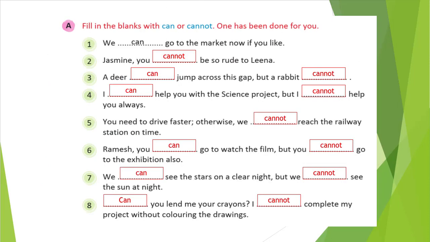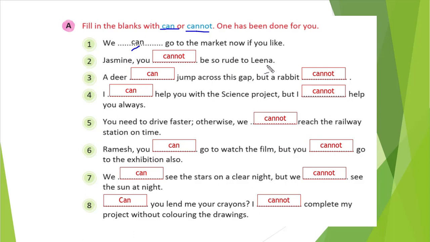Here you see fill in the blank. What we need to do is choose can or cannot. Here I have already shown the answers, so don't look at those answers. I will explain how I wrote them. Blank, go to the market now if you like. So you are asking for permission, correct? If you like, then we can go by the time. You are also giving an invitation. So can is the correct answer.